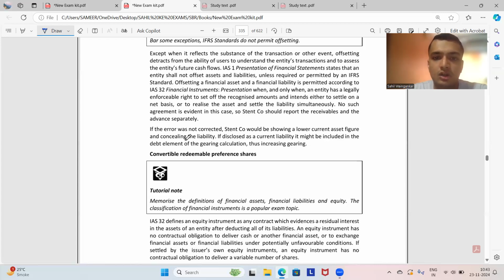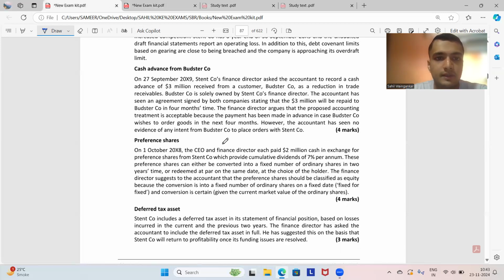If the error was not corrected, Stent Company was showing a lower current asset figure and concealing the liability. मतलब क्योंकि ये लोन बन जाता है ना, loan given by Buster Company to Stent Company, ऐसा तो ये लोग लोन को कंसील कर रहे थे, लायबिलिटी को कंसील कर रहे थे और एसेट को ज्यादा दिखा रहे थे. If disclosed as a current liability, it might be included in the debt element of gearing calculation, thus increasing the gearing. तो इन्वेस्टर का पर्सपेक्टिव हुआ था कि कंपनी रिस्की है.